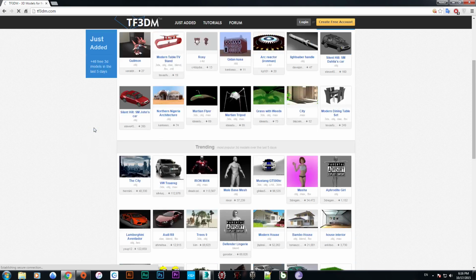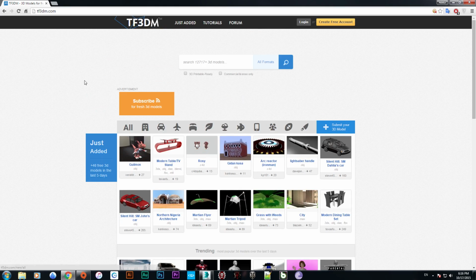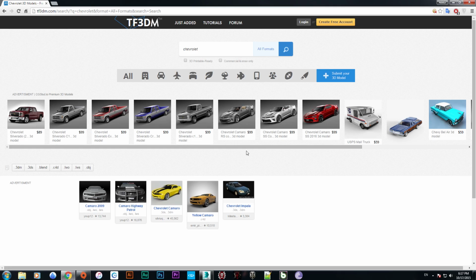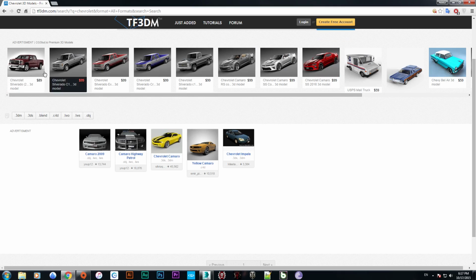Okay, we have access to the website TF3DM. So we are going to search for a car here, Chevrolet. Okay, we got the Chevrolet cars here. Some are paid objects, so we can download from here.